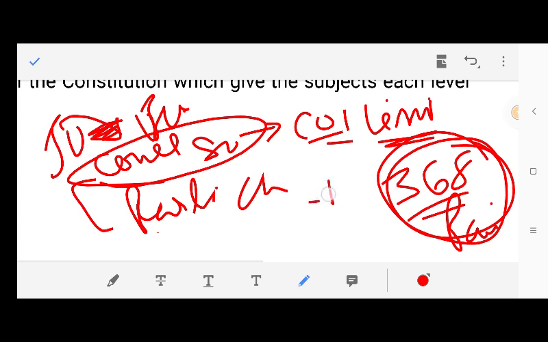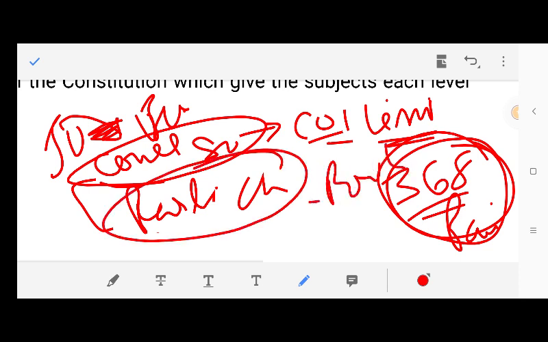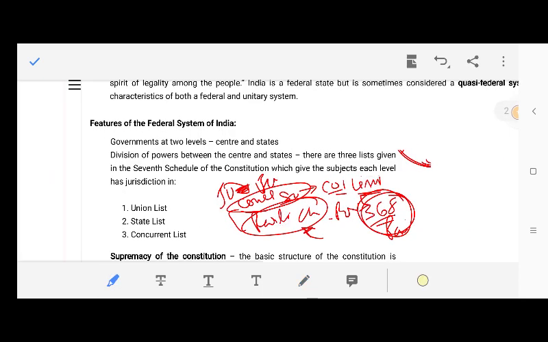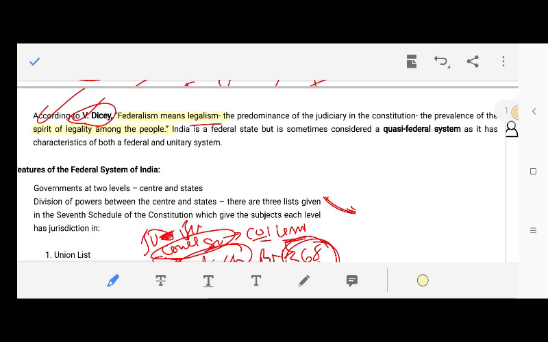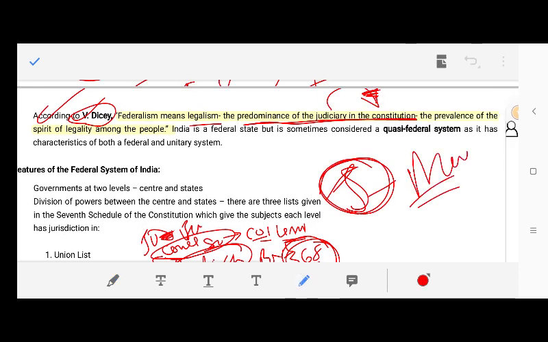But in case of Britain, Parliament is supreme. Anything passed by the Parliament cannot be challenged in normal cases. So Britain enjoys parliamentary sovereignty or parliamentary supremacy. But in case of India, we have constitutional supremacy. So that's why it is said that to maintain a federal structure, like in the case of USA also, some countries like USA and Canada, the concept of federalism has been evolved from USA and Canada,